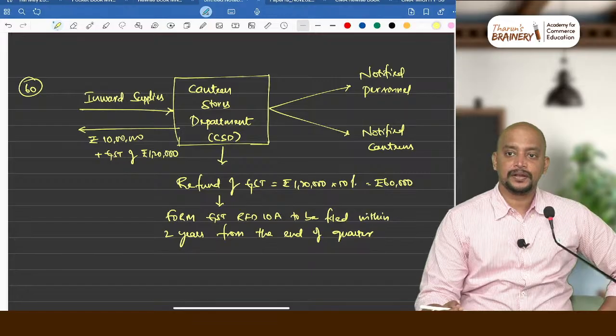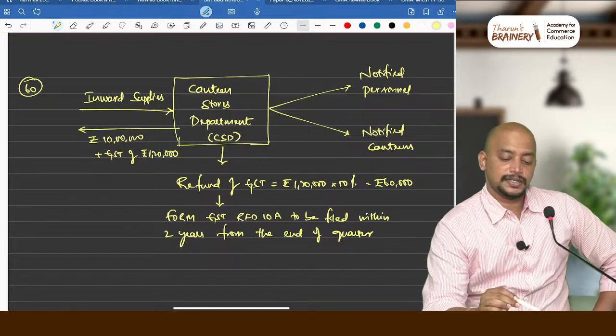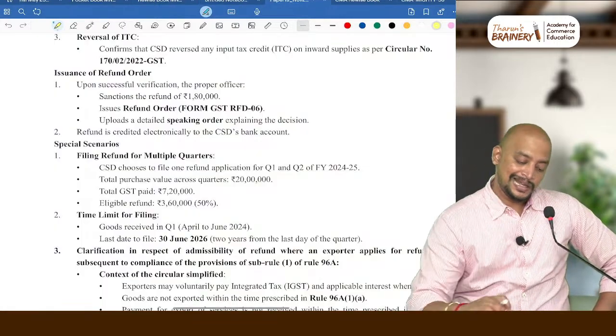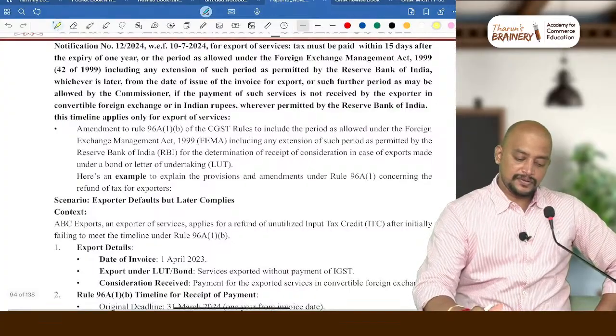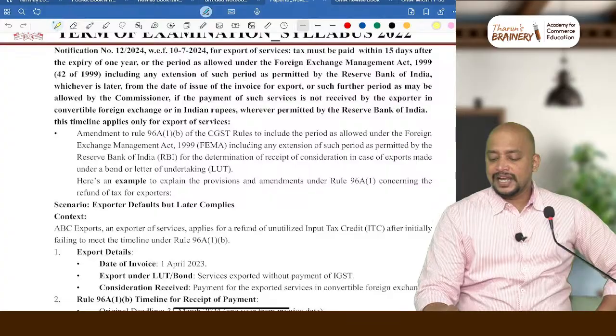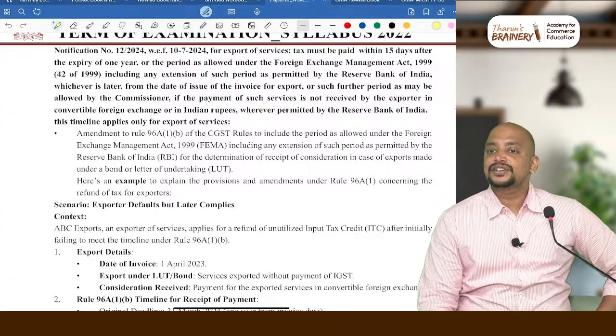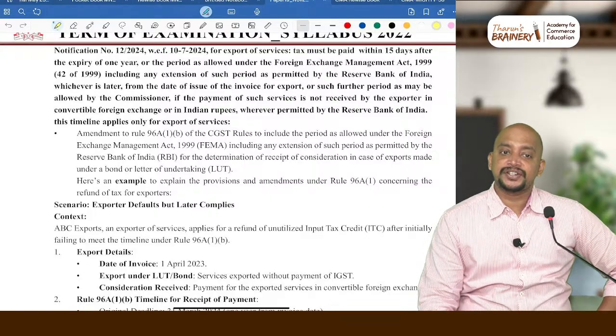Okay. Next. So then we have one point. Usually, whenever we are making export of goods, there is a condition that the consideration should be realized in convertible foreign exchange within the time limit permitted under FEMA.